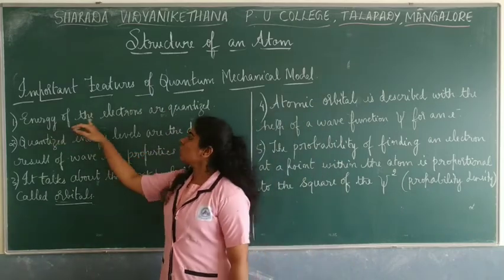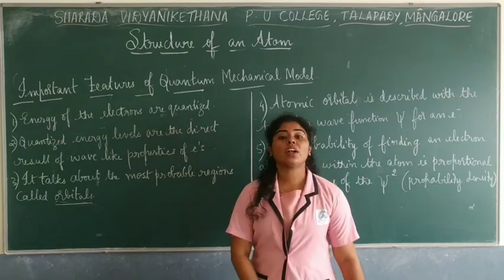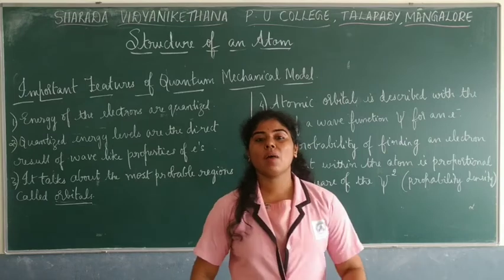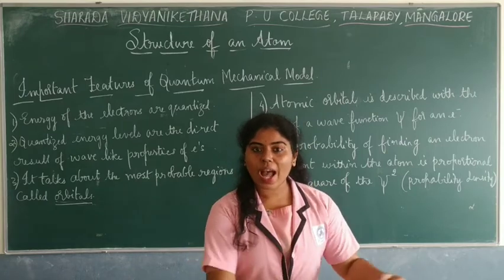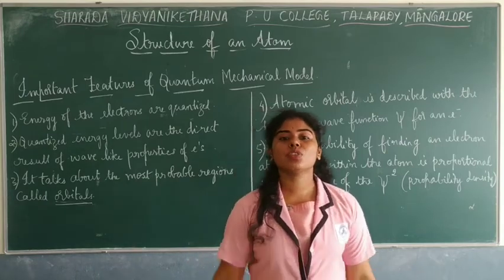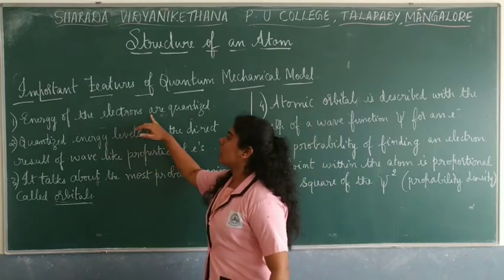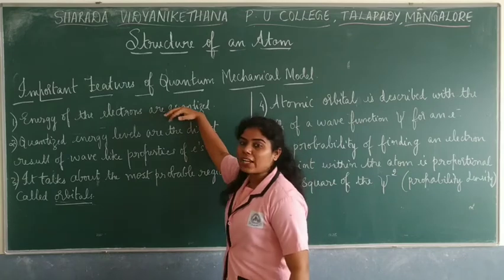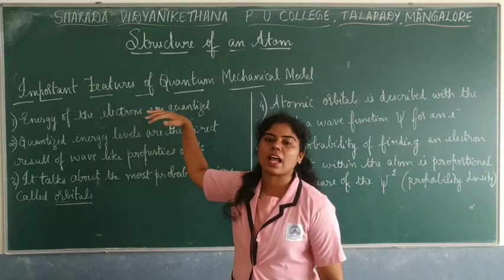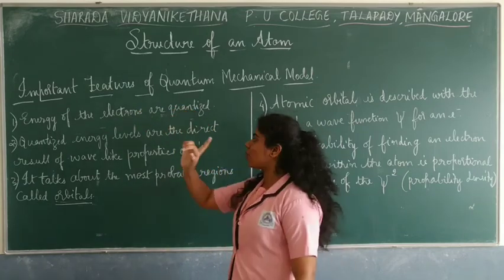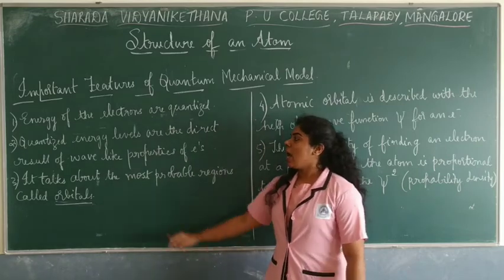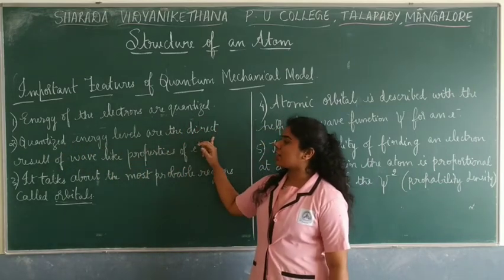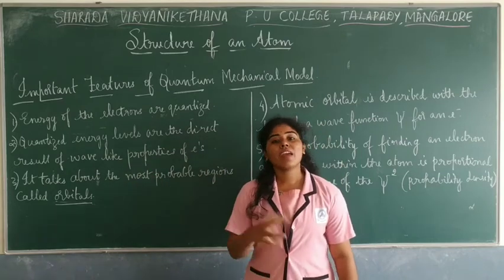First of all, the energy of the electrons is said to be quantized. They cannot be in a fractional form. There are discrete, definite values for the energies, and that's why they are quantized. The second one says that quantized energy levels are the direct result of wave-like properties.